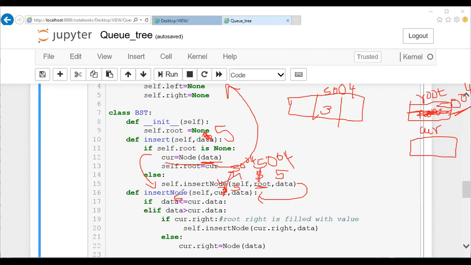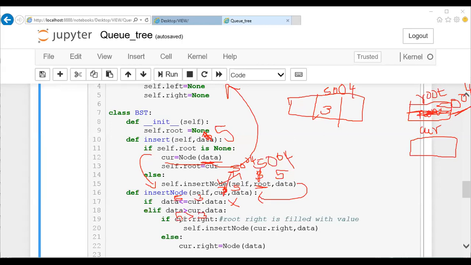So I'm going to check 5 and 3 here. Is 5 less than or equal to 3? My condition is false. If my condition is false, I'm going to check one more condition: 5 greater than 3. Yes, my condition is true. When it is greater, where should I insert my data? On the right side of it.